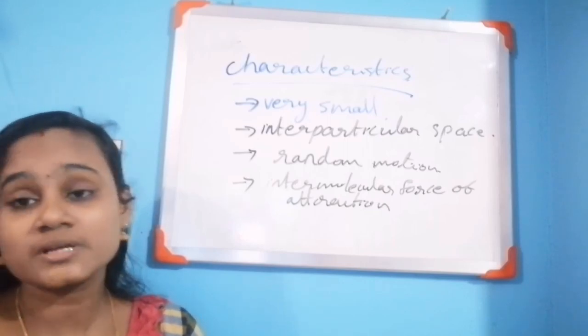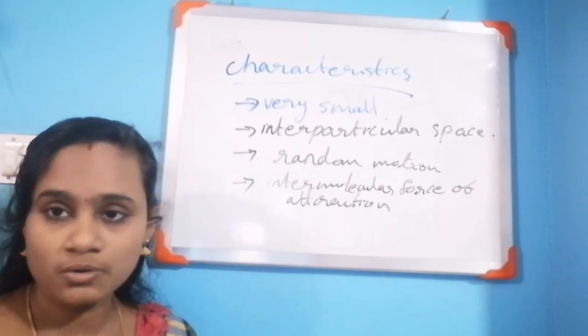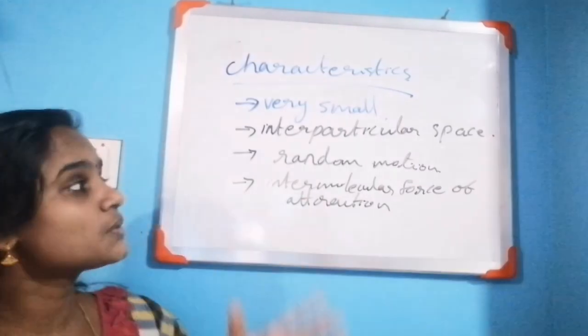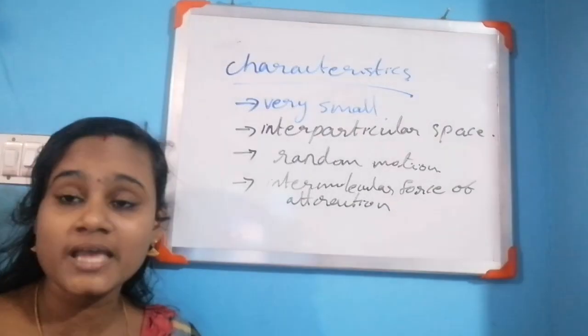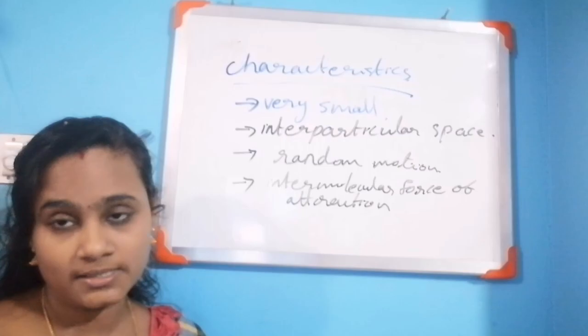We can observe the color change. That means the particles of matter are very small. Next one is interparticular space between them. Particles of matter have interparticle space between them. How can we prove that particles of matter have interparticle space between them?